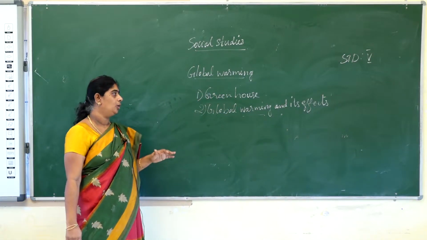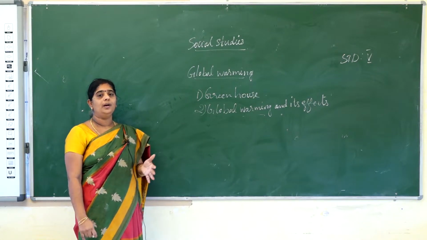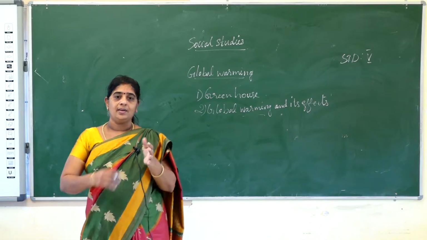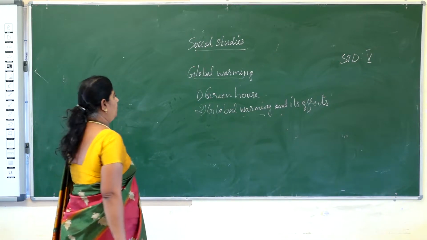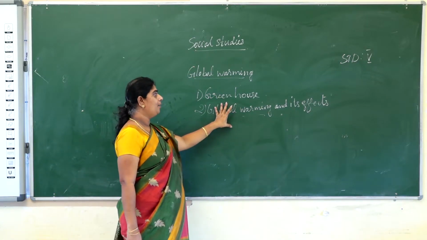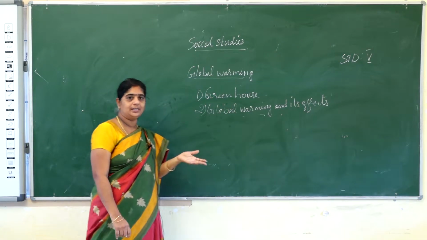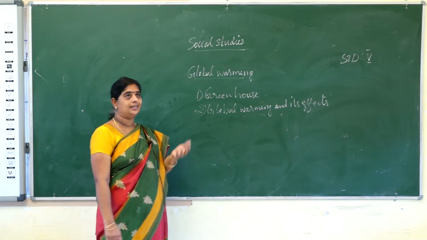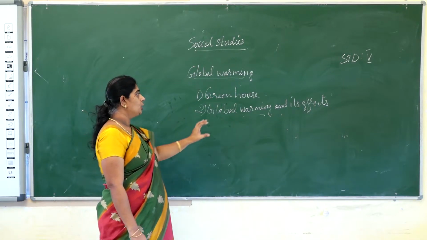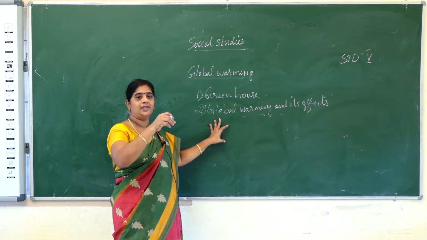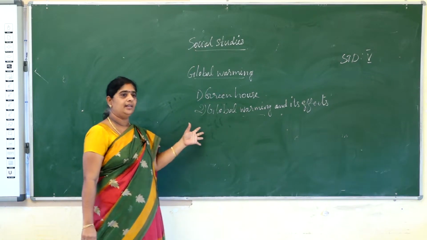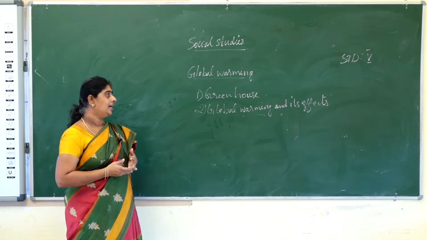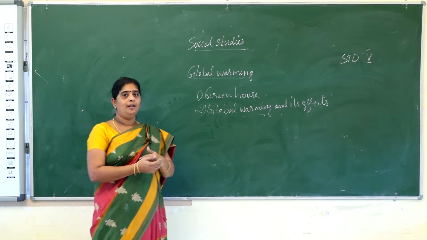I already told you that the earth is getting warmer day by day, and this is because of many reasons: rising pollution levels, deforestation, and misuse of our appliances like refrigerators and air conditioners. So the amount of greenhouse gas in the atmosphere increases, and the temperature on the earth's surface rises. That leads to global warming.